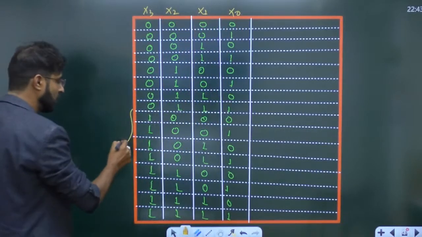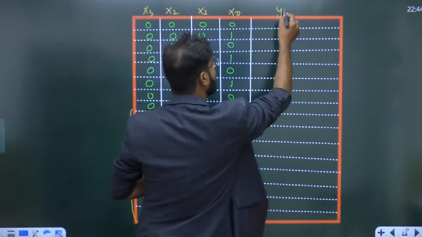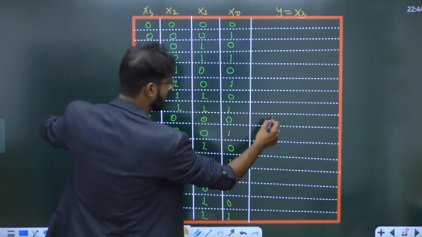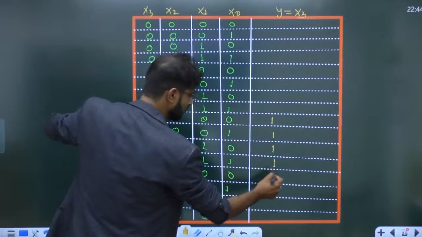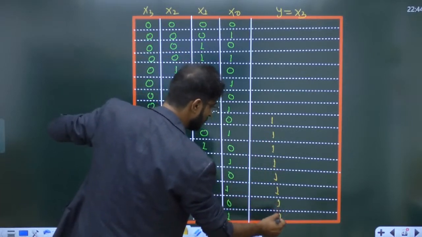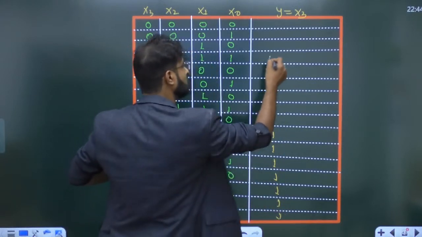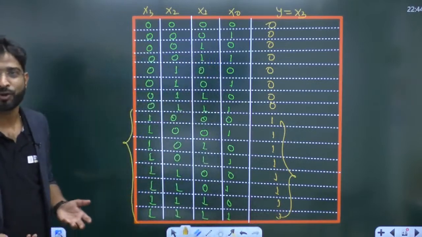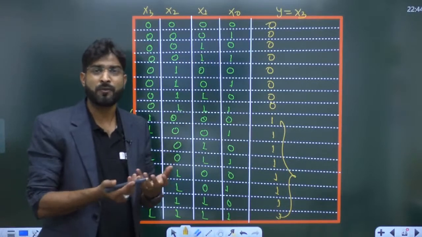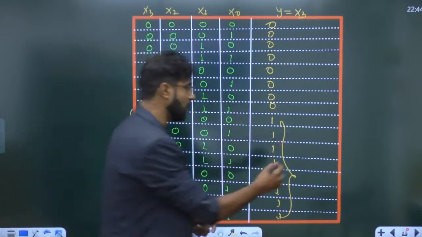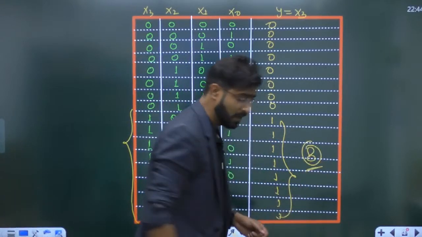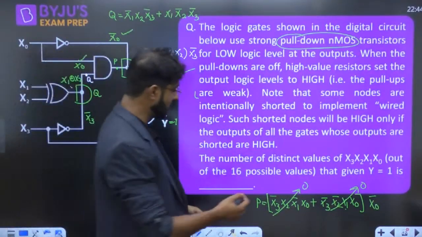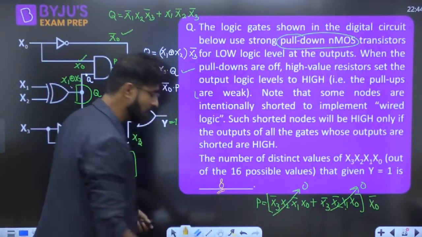How many combinations are there? The output depends only on X3. The output is X3, so only in these cases will you get the output as 1. For the rest, the output is 0. So how many combinations at which the output is going to be high? That is what is asked in the question. 8 combinations are there, and that's why, my dear friend, the correct answer of this question is 8.